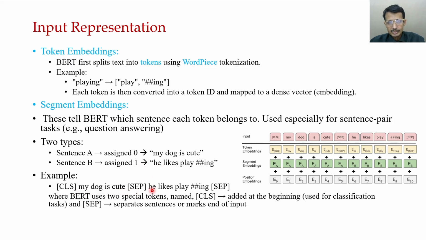BART uses two special tokens: CLS, added at the beginning of the sentence, is for classification tasks, and separator marks the sentence boundaries in the input. So this is the input representation of BART.